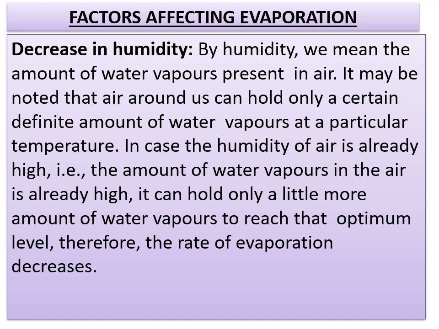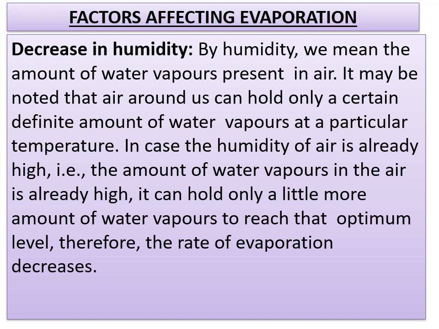The fourth one is decrease in humidity. So what is humidity? The amount of water vapor present in air. It may be noted that the air around us can hold only a certain, definite amount of water vapor at a particular temperature.